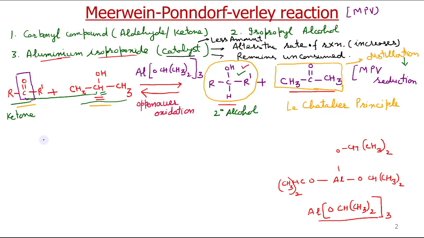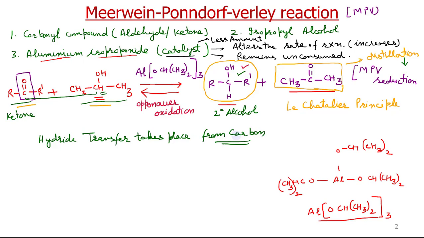So we can also say in this reaction hydride transfer takes place from carbon. These are very rare reactions in which a hydride ion shifts from a carbon.